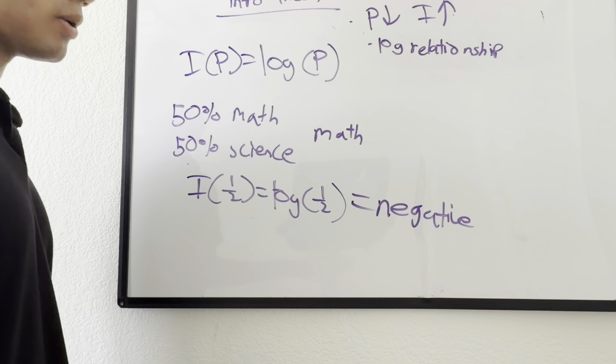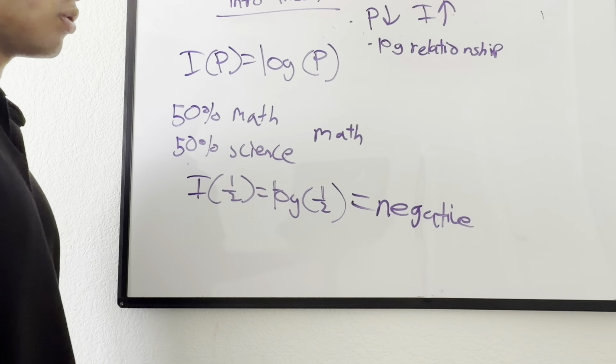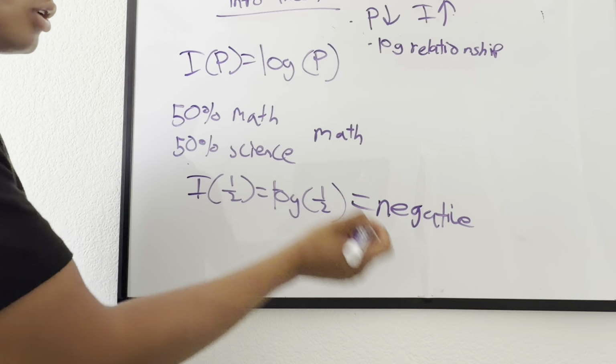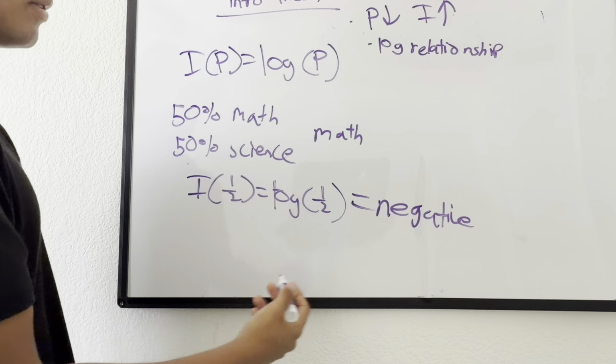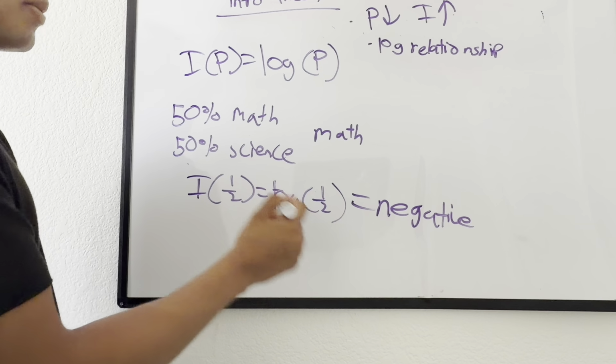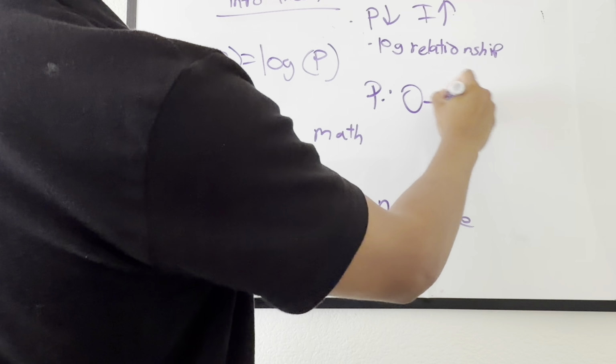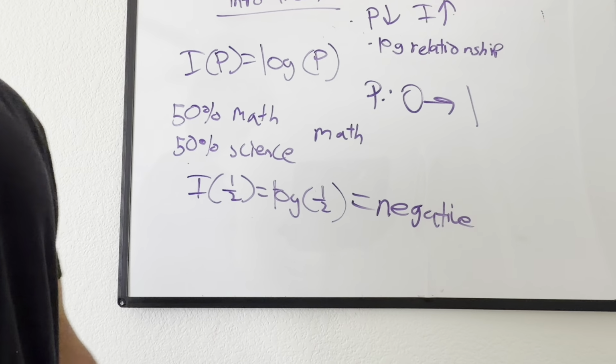And we can say the same about any whole number like 2, 3, 4, etc. as the base for the logarithm: it's going to give a negative number for any probability, because probabilities range from 0 to 1.